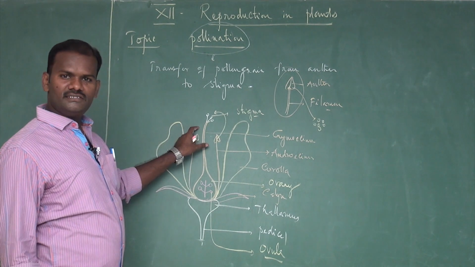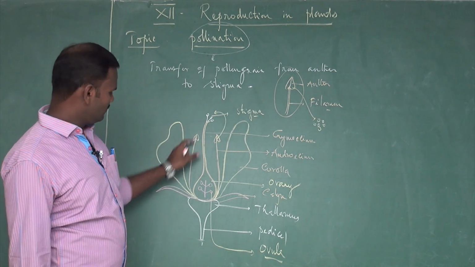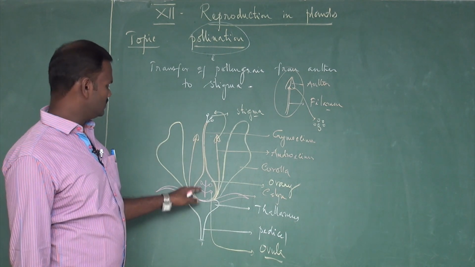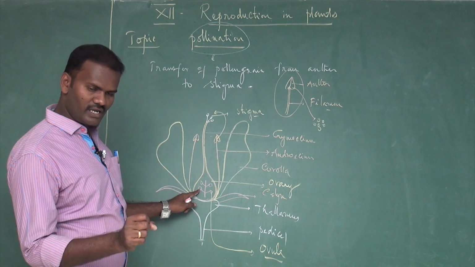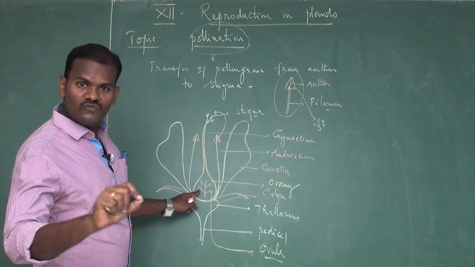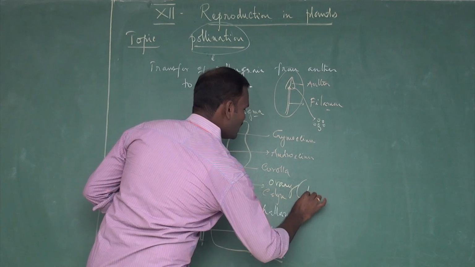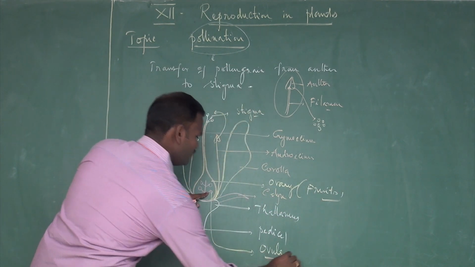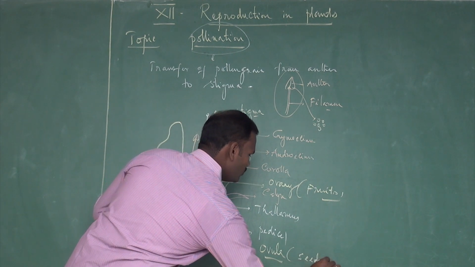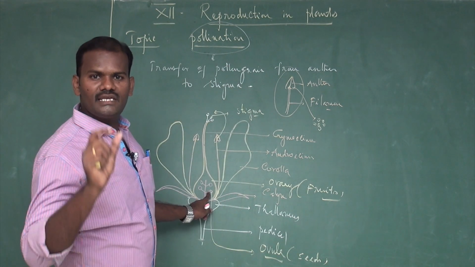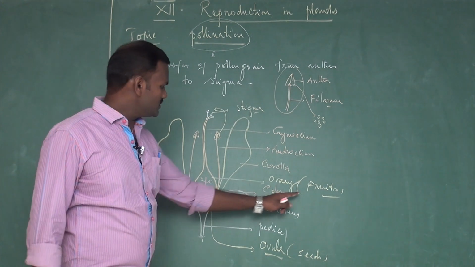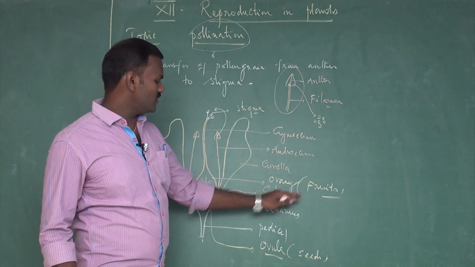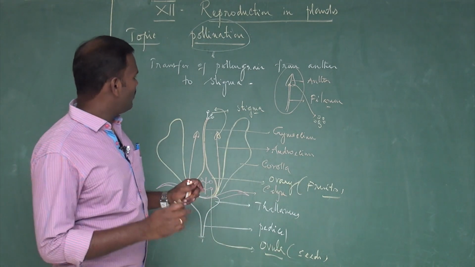As a result of pollination, fertilization takes place. What is called fertilization? Fusion of the male gamete with the female gamete, the ovule. I mean pollen grains and ovules are fused together to form the zygote. After fertilization, the ovary develops into fruit and the ovule develops into seed. So pollination is an important phenomenon for the formation of fruits and seeds. Without pollination, there is no formation of fruits and seeds. So these are the importance.